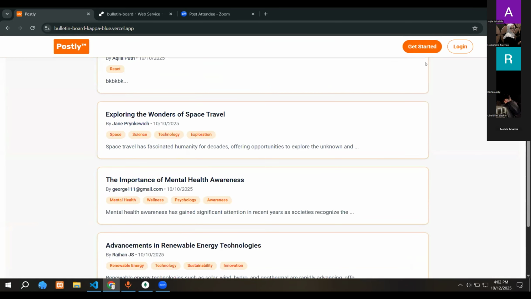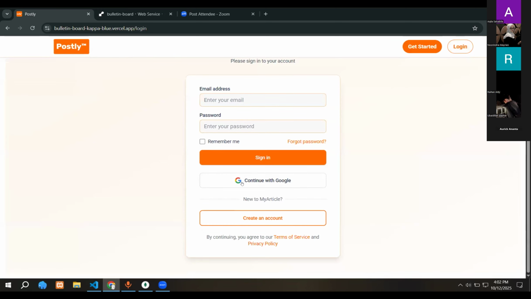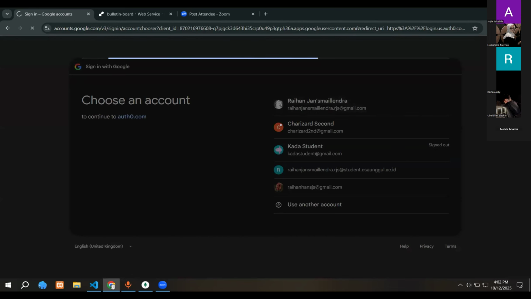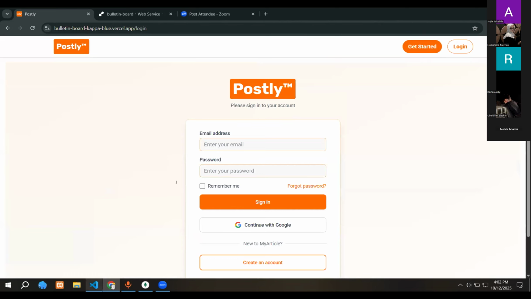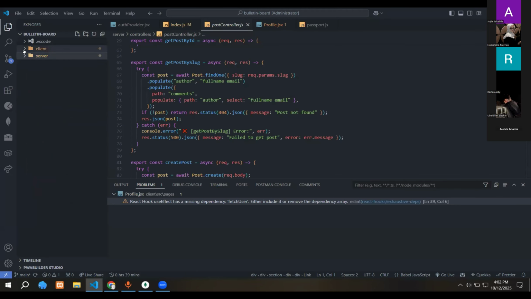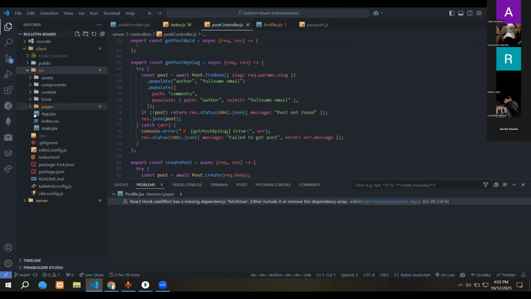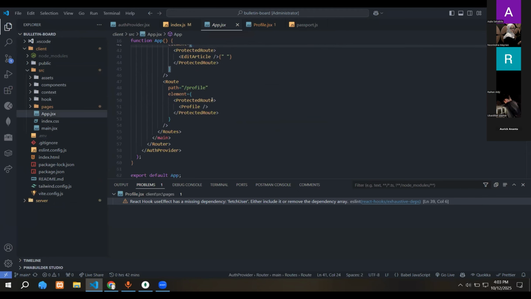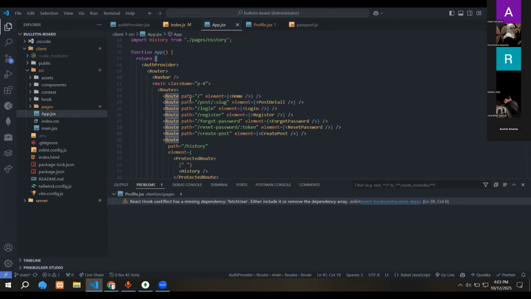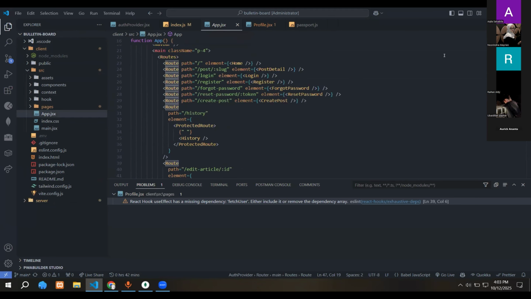And also you can log in using the Google account. For example, this one, Continue with Google. Use your Google account, and then it will go back here. Some of the pages that require you to log in are protected by routes: history, read article, profile, and also create post.